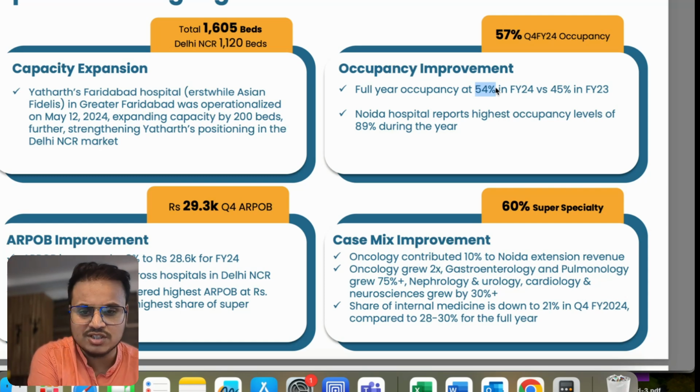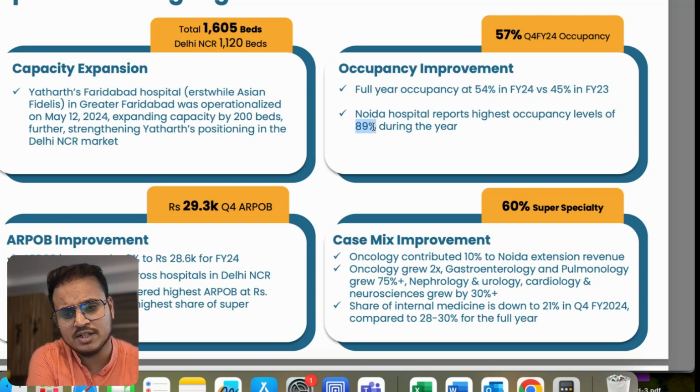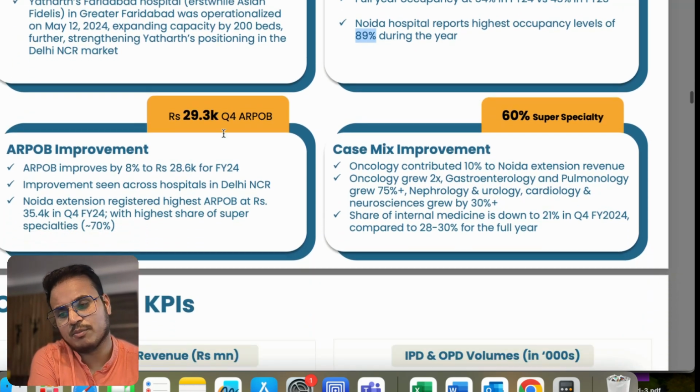So once these two things come into full-fledged flow, the occupancy can go up to 65 to 70%. This is what they are targeting, because the Noida hospital is almost 89%. One more, Noida Extension, is at 70 odd percent. So they are targeting to reach almost 70 plus percent everywhere once everything becomes operational.